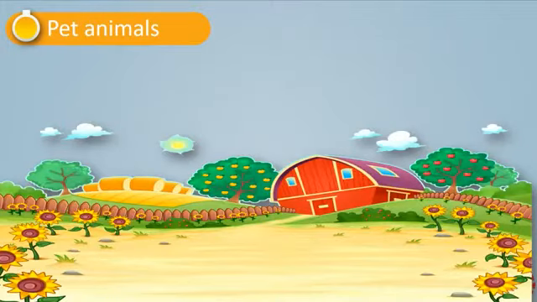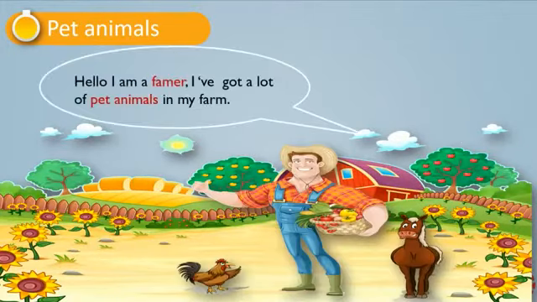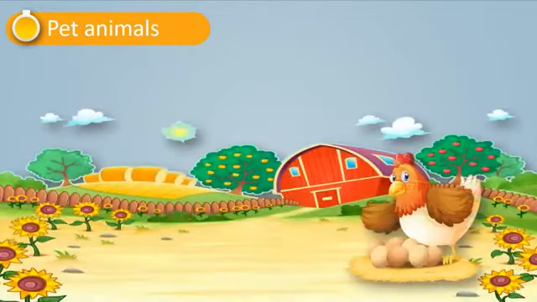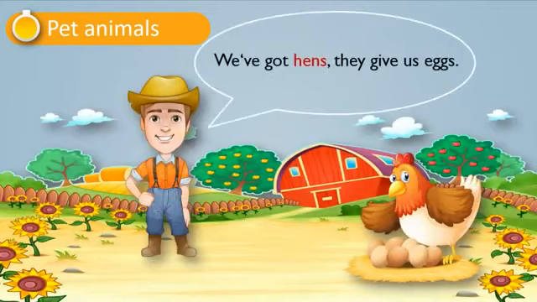For example, hello, I am a farmer. I have got a lot of pet animals on my farm. We have got hens. They give us eggs. This hen gives us eggs. We take benefit from hens by getting eggs.